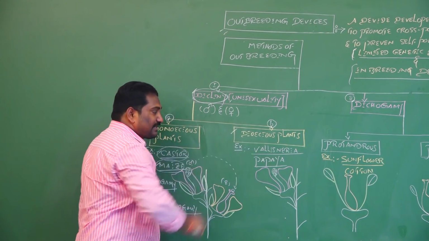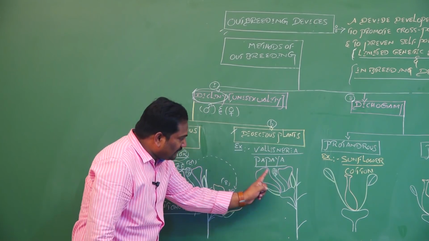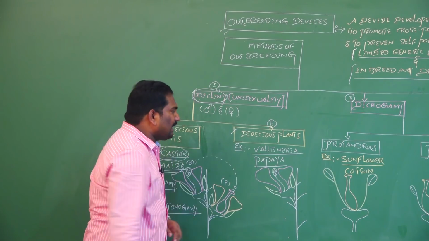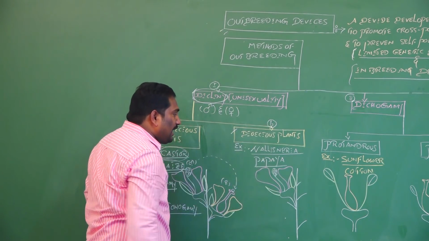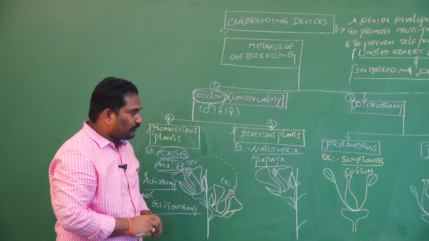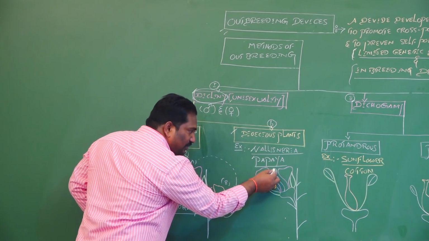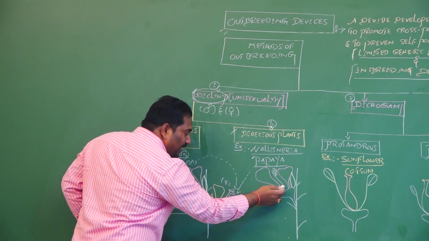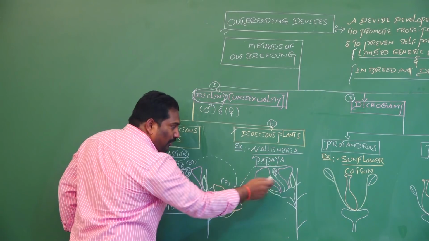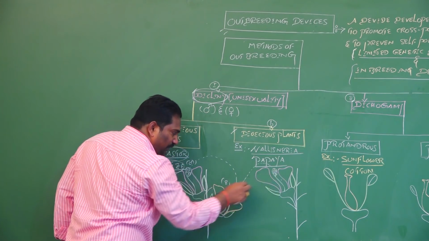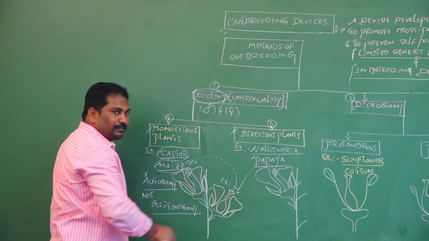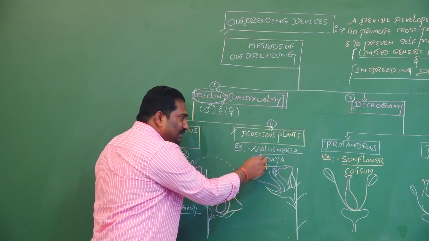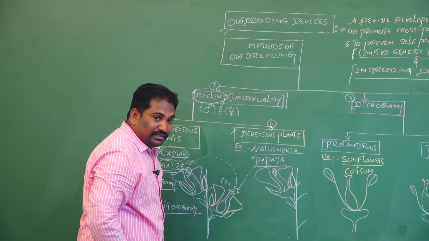Whereas in dioecious plants, male unisexual flowers are present on the male plant and female unisexual flowers on the female plant. Examples are Vallisneria and papaya. The male flowers produce pollen grains, which are transferred from one flower to another. Pollination between two different flowers of two different plants is called cross-pollination.